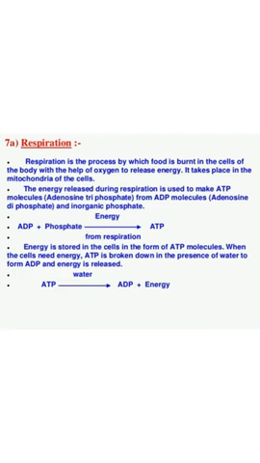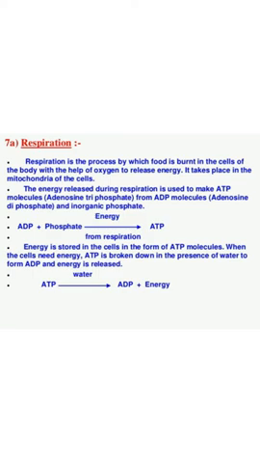Now we come to the next topic, respiration. Respiration, or cellular respiration, is the oxidation of food material to produce energy and carbon dioxide. The energy produced is in the form of ATP. The energy released during respiration is used to make ATP molecules, adenosine triphosphate, from ADP molecules and inorganic phosphate.